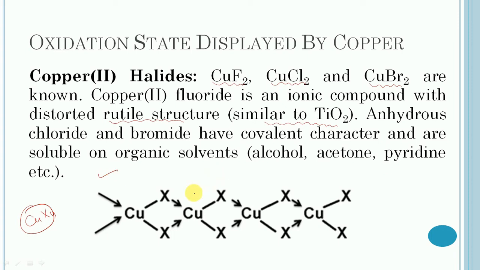In this case, the two halogen atoms are in the bridged form and bonded to each of the copper metals.